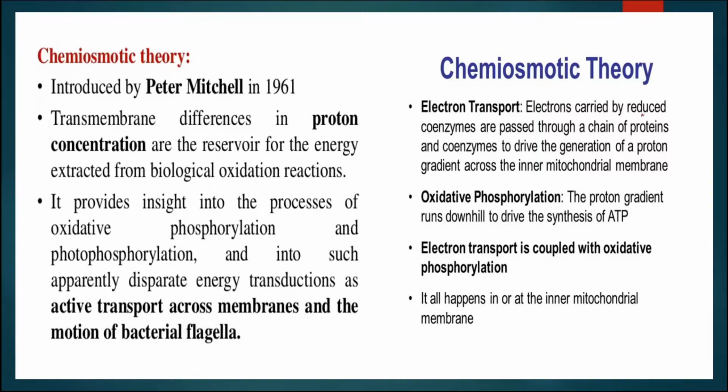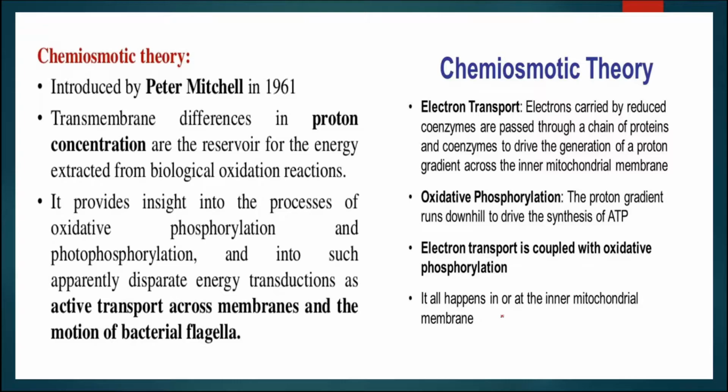The electrons are carried by the reduced coenzymes and passed through the chain of proteins and coenzymes, and they will cross the inner mitochondrial membrane. It is known as oxidative phosphorylation because the last accepting material is oxygen, as well as in this process the synthesis of ATP takes place. That is why it is known as phosphorylation, and because the last acceptor is oxygen, it is known as oxidative phosphorylation.